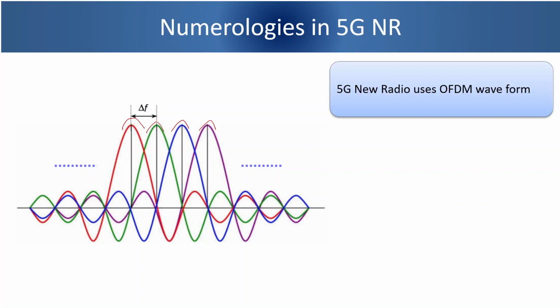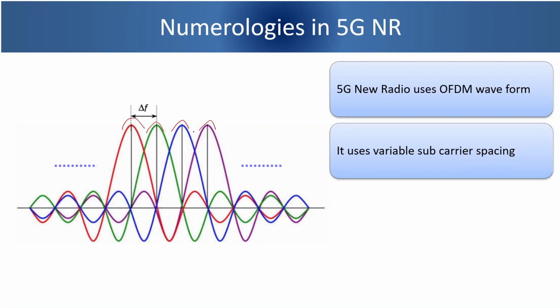In 5G new radio, OFDM waveform is used. The subcarrier spacing in 5G is variable, meaning the subcarrier spacing used in 5G may vary.